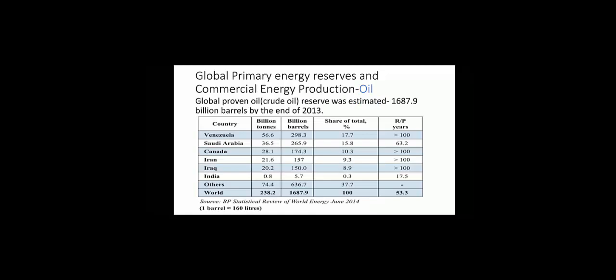Then the global proven oil reserve was estimated to be 1687.9 billion barrels by the end of 2013. Almost 48% of proven oil reserve is in the Middle East. Saudi Arabia has the largest share of reserve with 15.8%. Top proven world oil reserves are shown in the table. 1 barrel is equal to 160 liters.